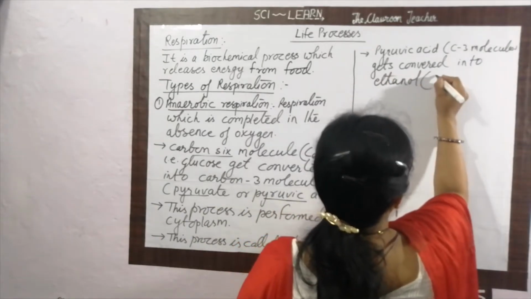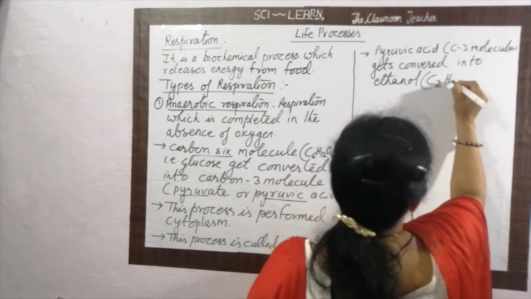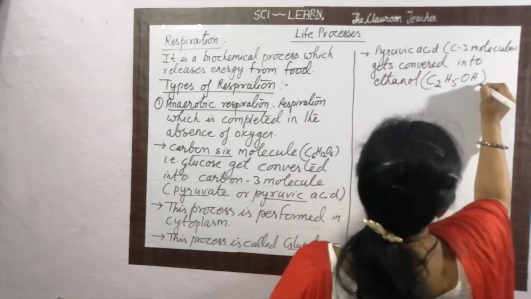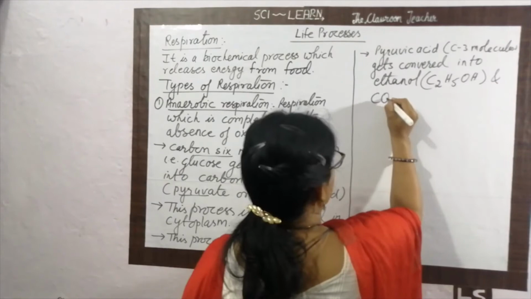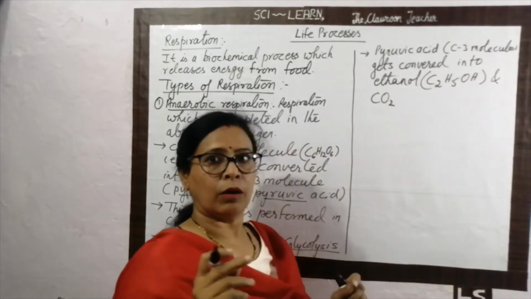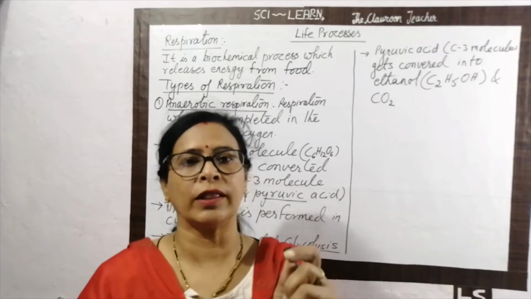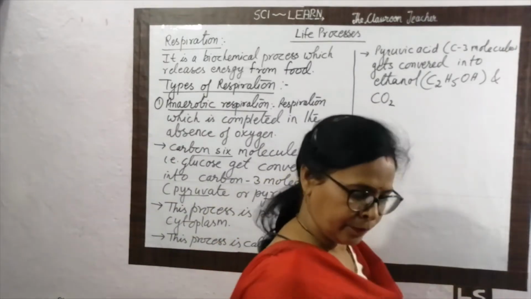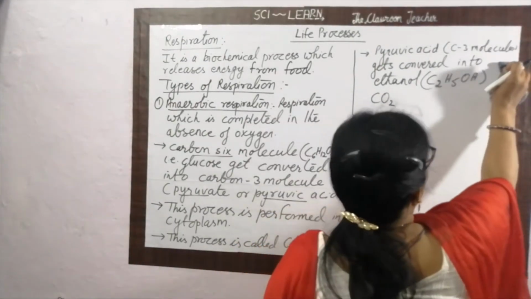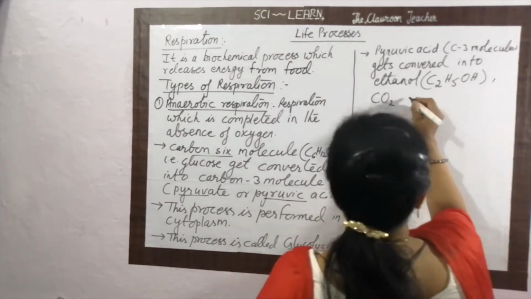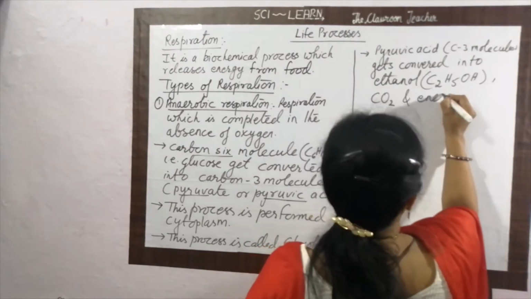And what is the formula for ethanol? That is C2H5OH and carbon dioxide. Okay, but not only these 2 substances are formed. One more substance is formed, and that is called energy.